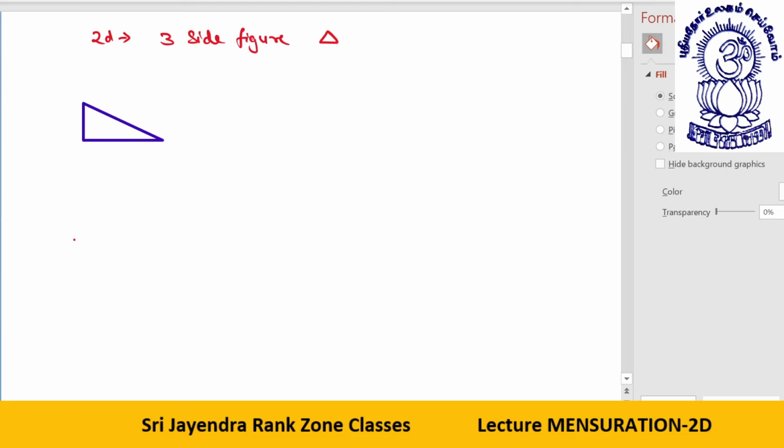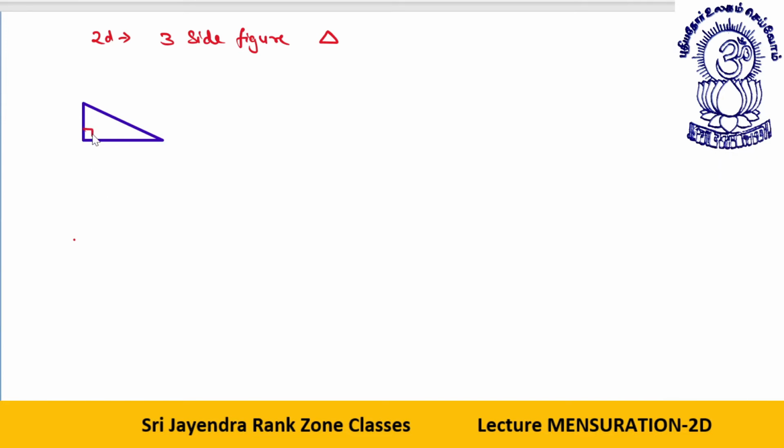Fine. So this is a right angle triangle. It has a base. It has a height. So what is the area of this triangle? Area of this triangle is half into base into height. This thing I hope is clear to everyone. Half into base into height. Next thing, there are other forms of triangles also. Suppose I take a triangle like this. Okay, just give me a small second.